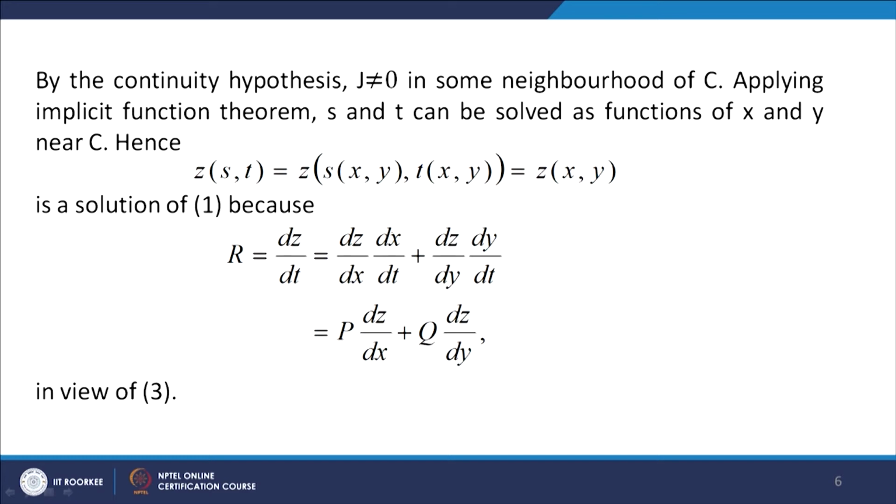From the characteristic system we know that dx/dt is equal to P and dy/dt is equal to Q. So, P into dz/dx plus Q into dz/dy. They should actually be the partial derivatives. We should be writing it like this.